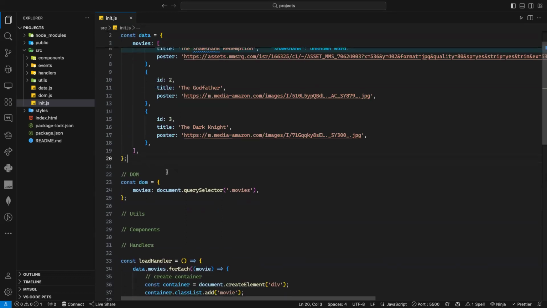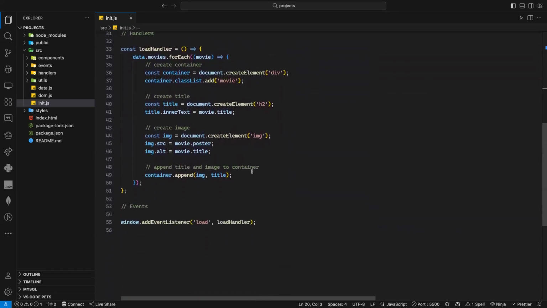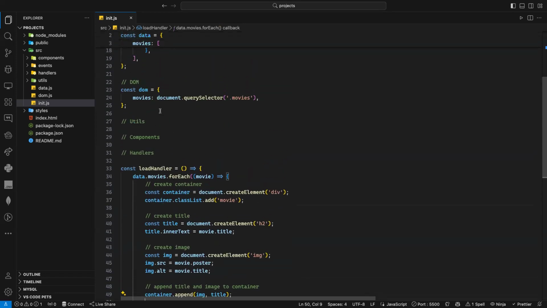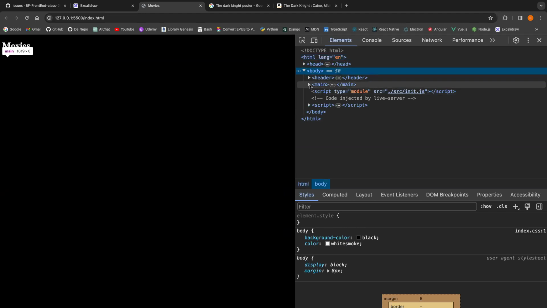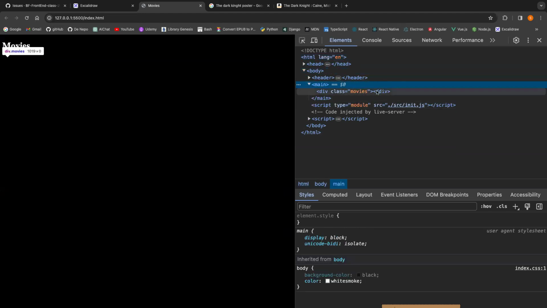So I need to append it here to this movie, right? Yeah. I create that container. I need to add it to this guy. If I don't add it to this guy, so I have movie. If I go here, I go to the body and I go to the main, I have movie here. So I need to put it inside. If I don't put it inside, of course, I don't see it.